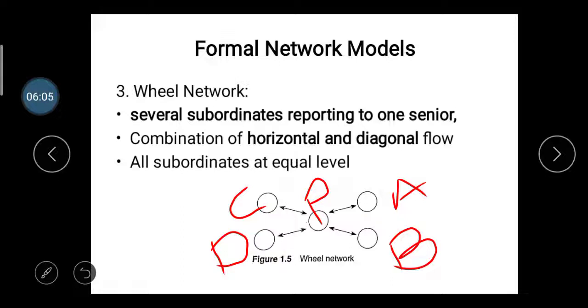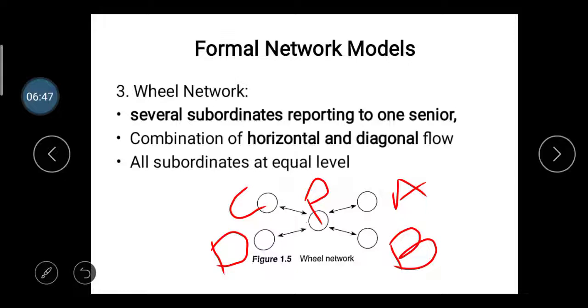When an organization has various departments, a single authority works very usefully because a single authority gives the common command and provides unity of command and unity of responsibility. So the formal network model is considered the wheel model. In the wheel model you can see that A, B, C, D are the persons or employees working here, and P is the manager, or the higher authority, who works as their superior.